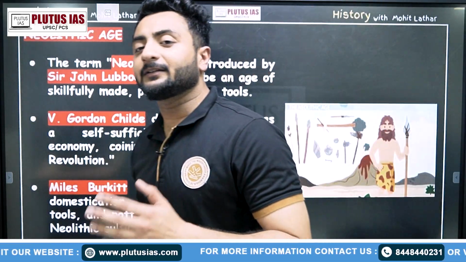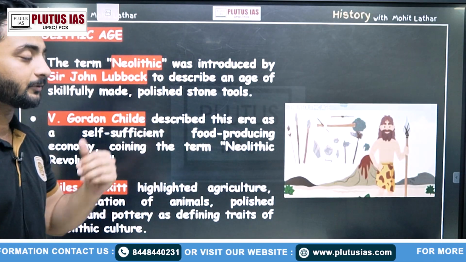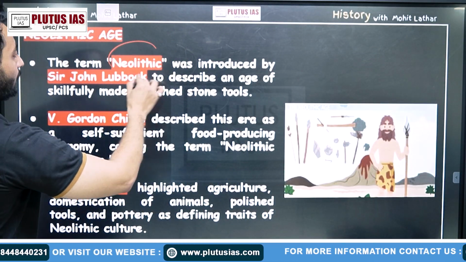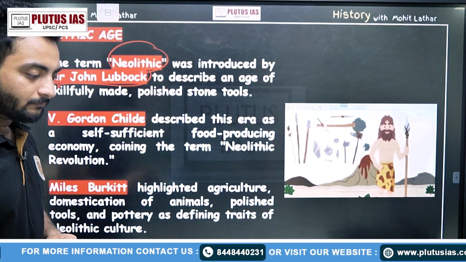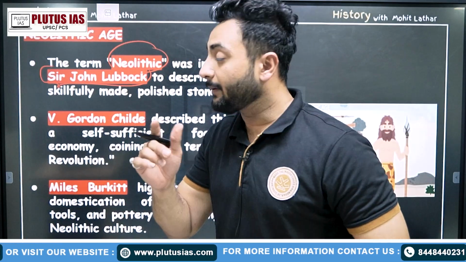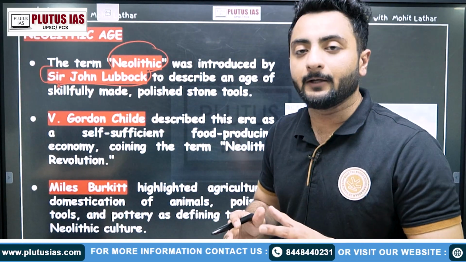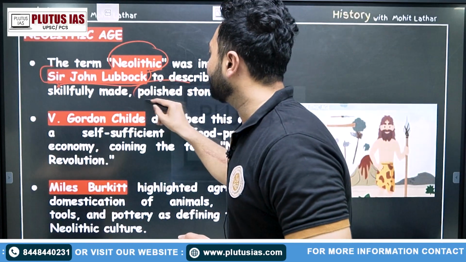Now, this Neolithic age was earlier defined by some scholars, like the term Neolithic was introduced by Sir John Lubbock. Why did he term this period as Neolithic? Because this was a period when people skillfully made tools, and the tools were polished stone tools.